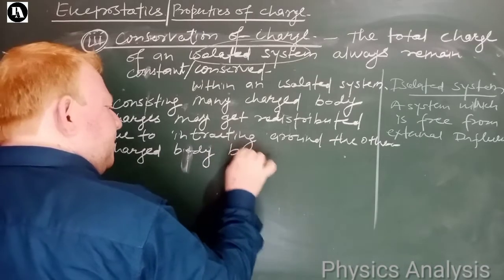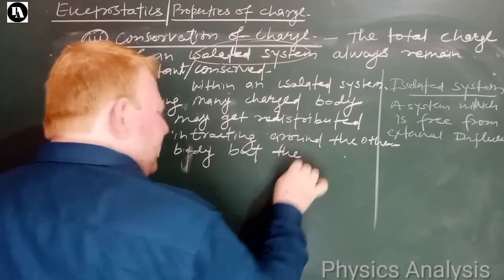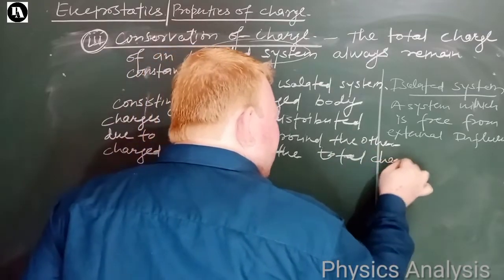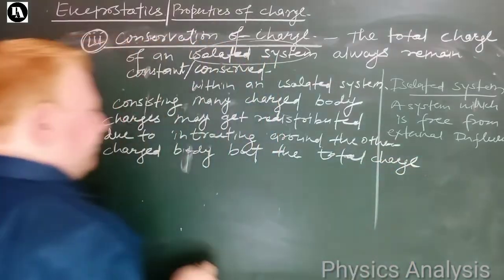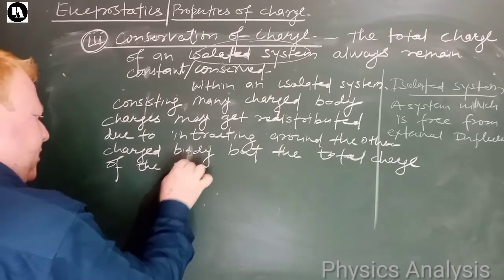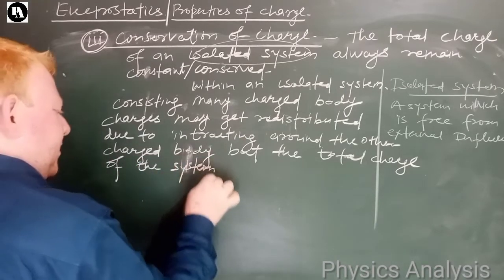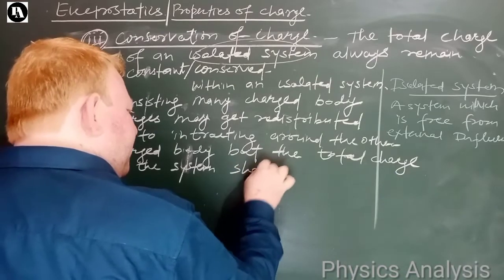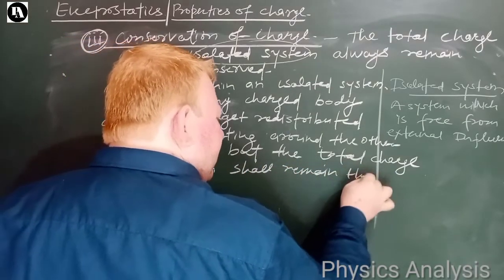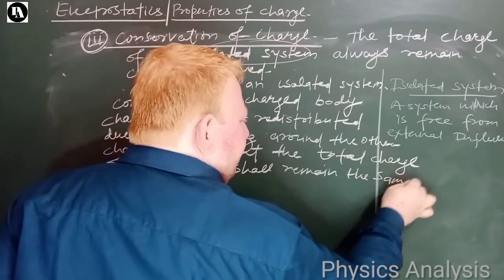But the thing is, the total charge of the system shall remain the same, बच्चों.